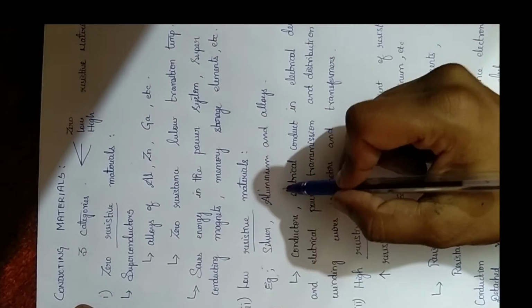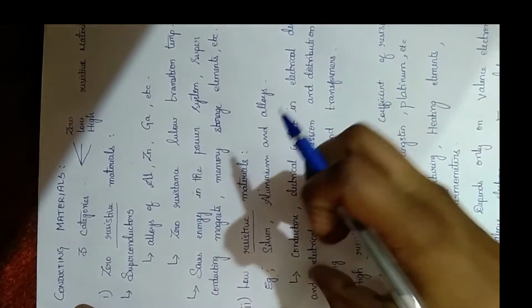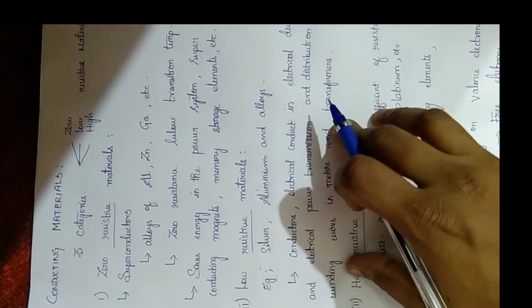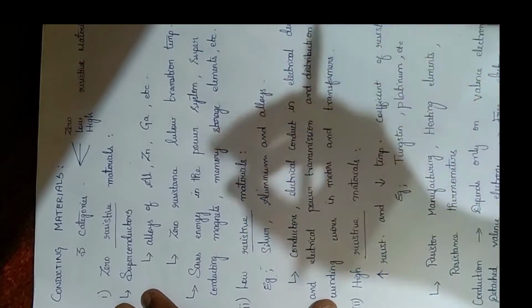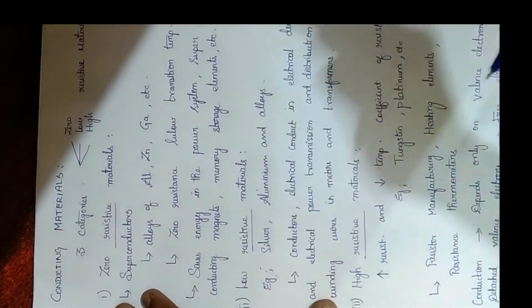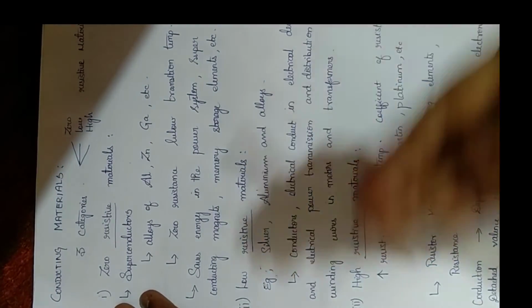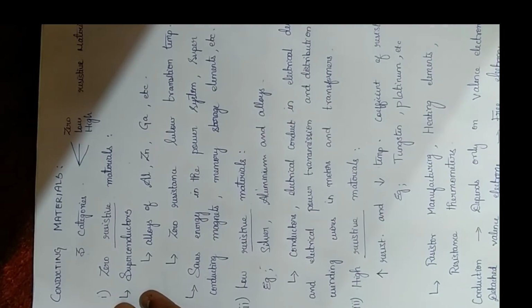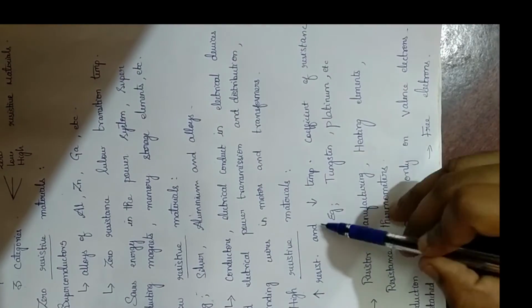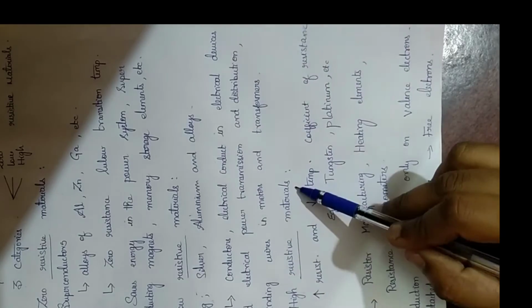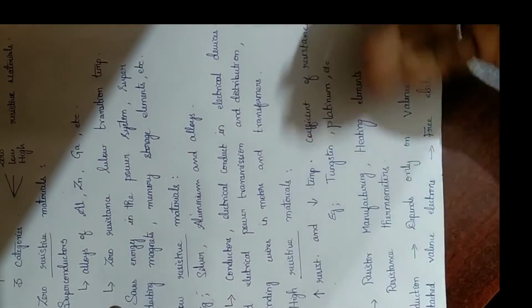Coming to low resistive materials, they are silver, aluminum and alloys. In certain products, like a fan, we need a certain kind of resistance because the full power supply will damage the device. So we use these in windings for motors, transformers, and also in the power distribution system, that is from EB to our household supplies. We need a certain resistance because high power may damage our equipment.